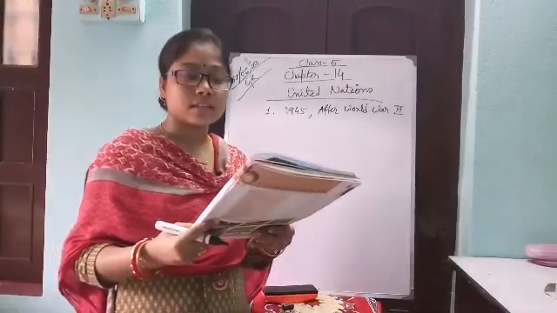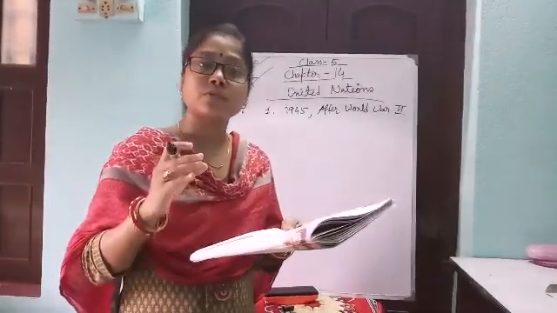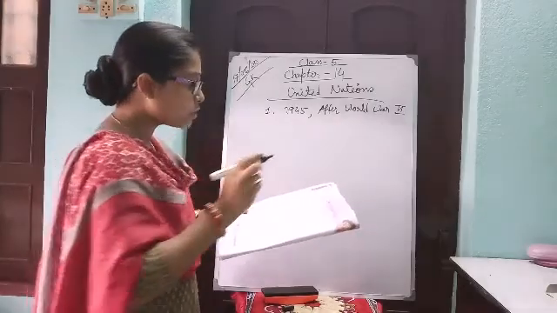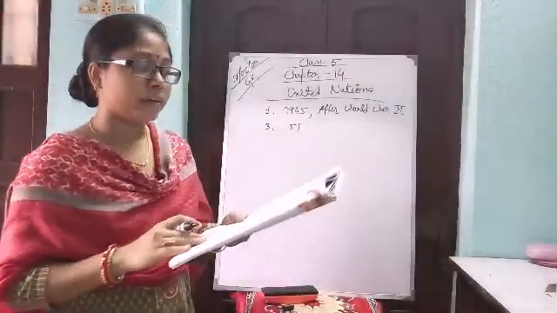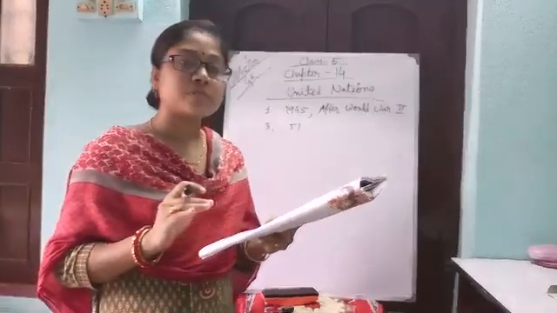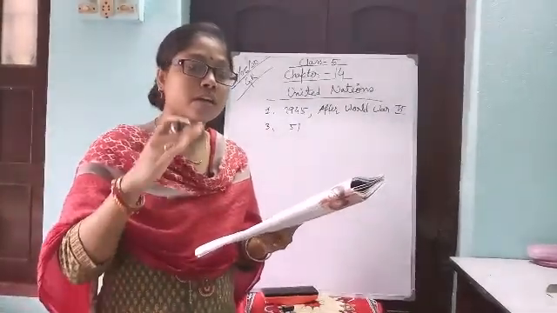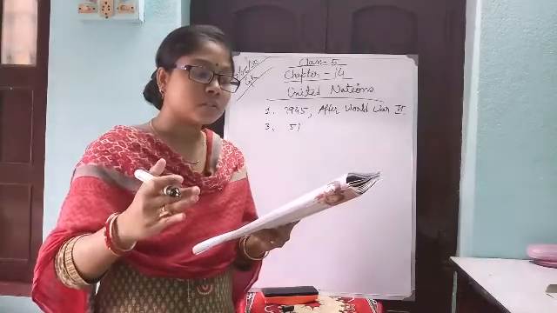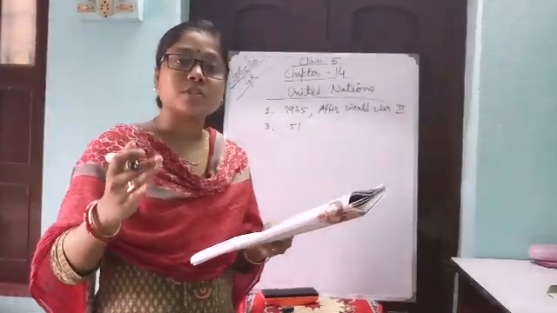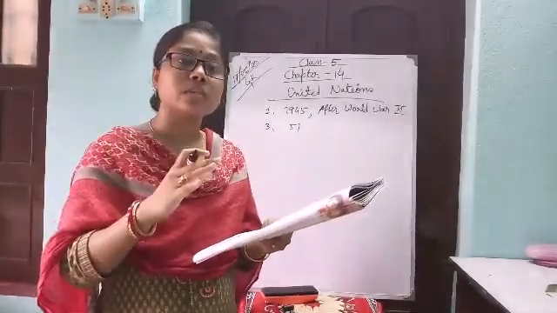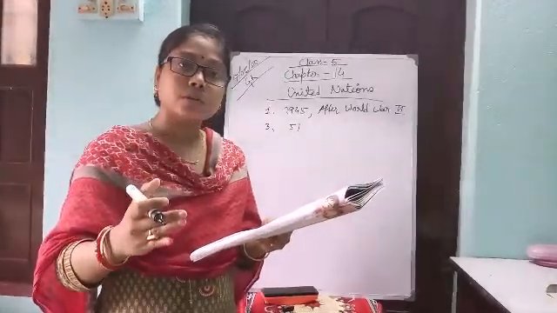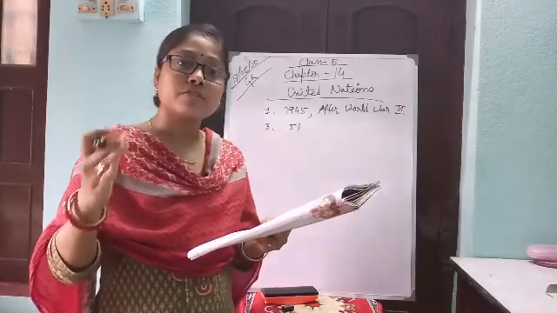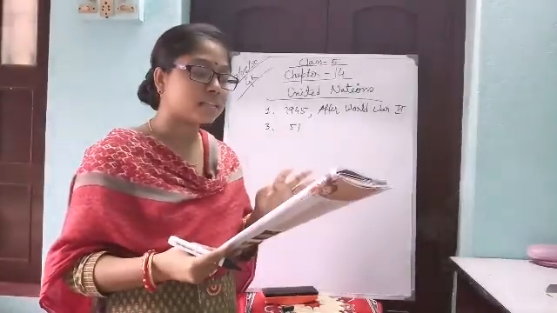How many countries were there when it was founded? Actually, there were 51 countries. What does UNICEF stand for? You have to write the full form: United Nations Children's Emergency Fund. Clear?